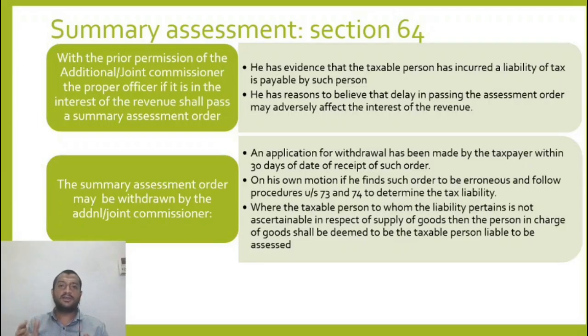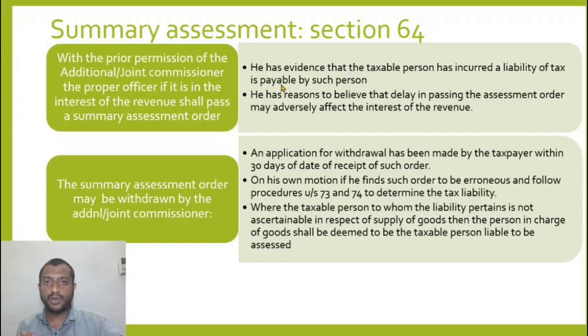So the proper officer can go for summary assessment only with prior permission of the JC or additional commissioner. So with prior permission, he can go for a summary assessment if he feels that it is in the interest of the revenue. If he feels that if I do not pass an assessment order now, the GST department will lose so much of tax, so if the interest of revenue is at stake, then I need to carry out a summary assessment. He has evidence that the taxable person has incurred a liability.